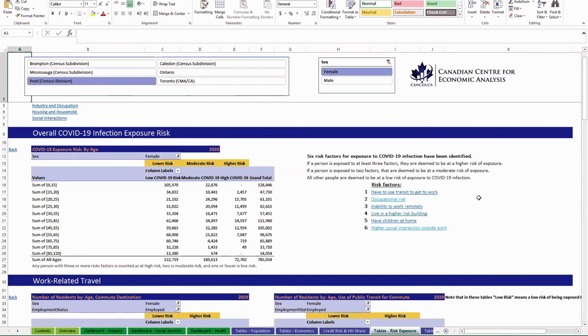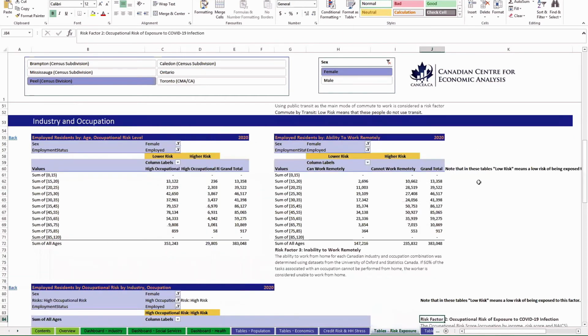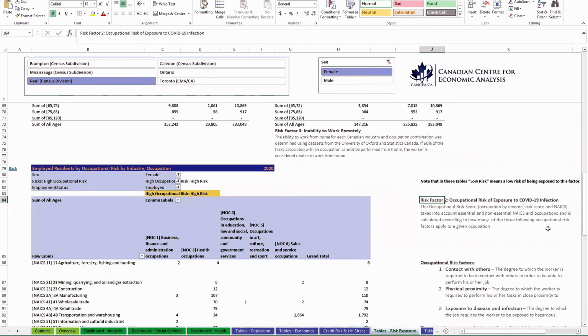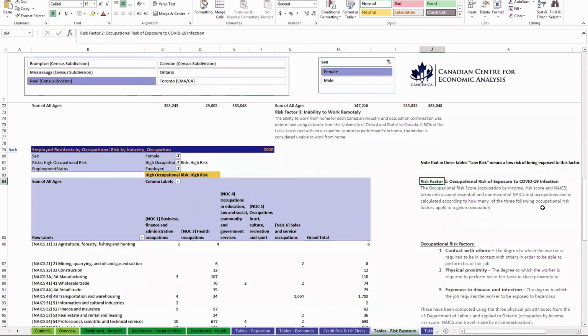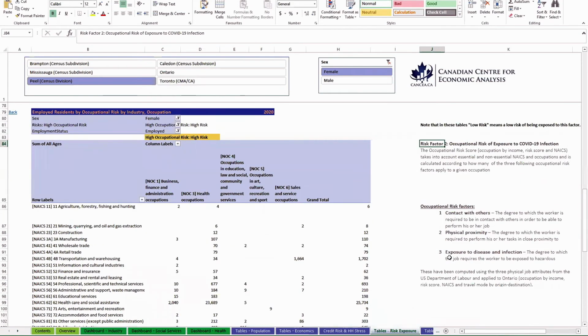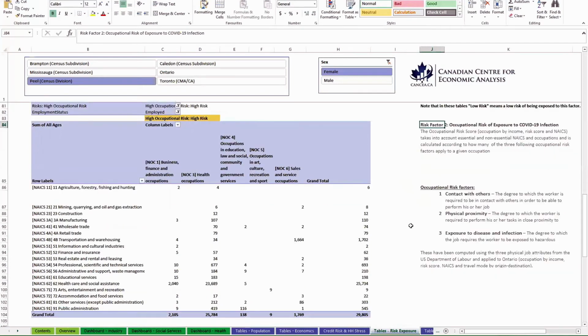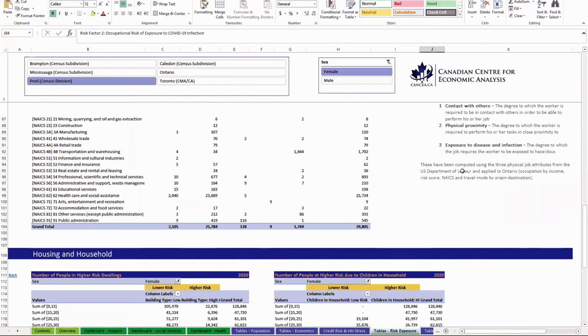Second is occupational risk. What's occupational risk? Let's click on it. So occupational risk takes into account the essential or non-essential nature of the work and the occupation. So there's 3 occupational risk factors within this category. That's contact with others: does your job require you to be in contact with others to be able to perform your job? Physical proximity is the degree to which you're required to perform tasks in close proximity to other workers. And exposure to disease and infection is the extent to which the job requires exposure to hazardous conditions. And where the methodology comes from is outlined here.